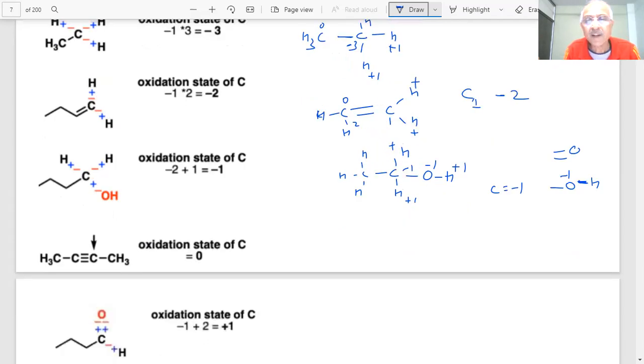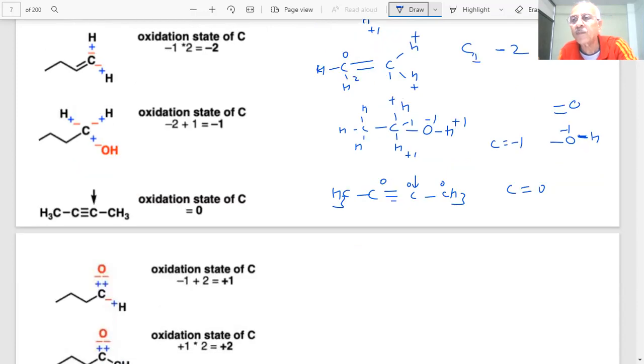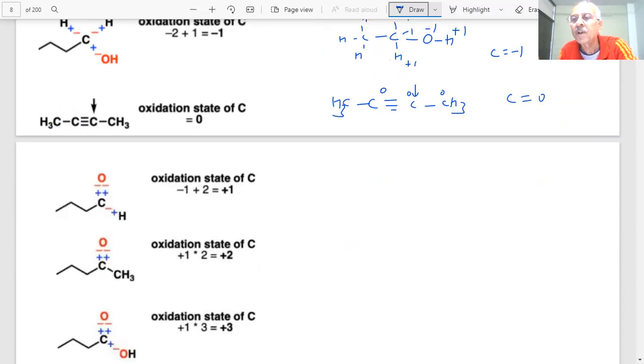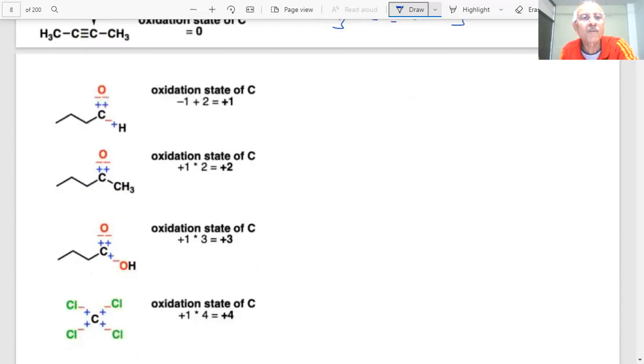What will happen here? Carbon triple bond carbon, CH3. If I see the oxidation state of this carbon and this carbon, then what will be this? Both carbon 0, 0, 0. Okay. So that carbon is in the 0 oxidation state. So now what we have shown: minus 4, minus 3, minus 2, minus 1, 0.